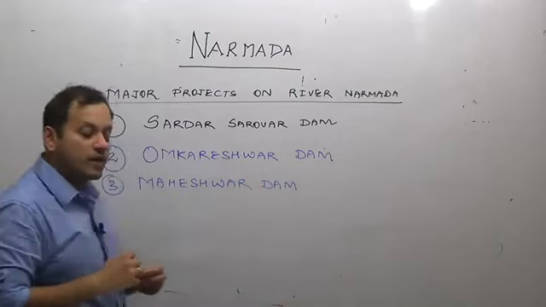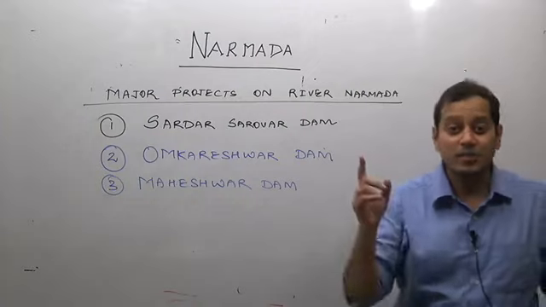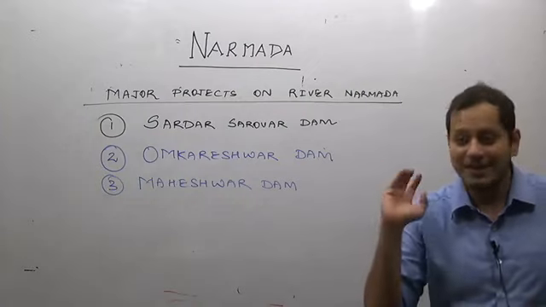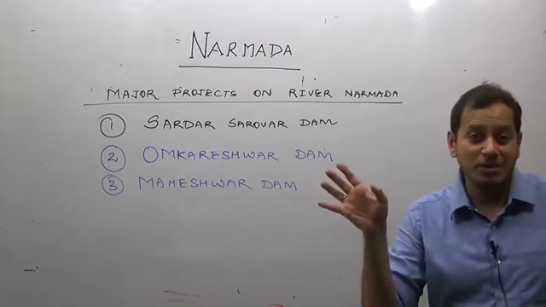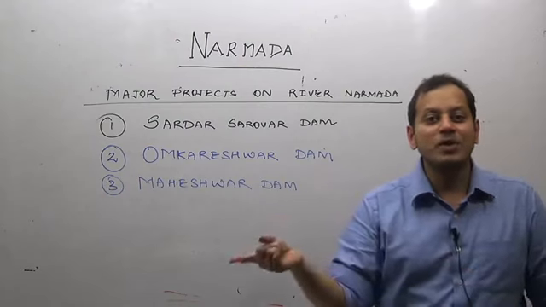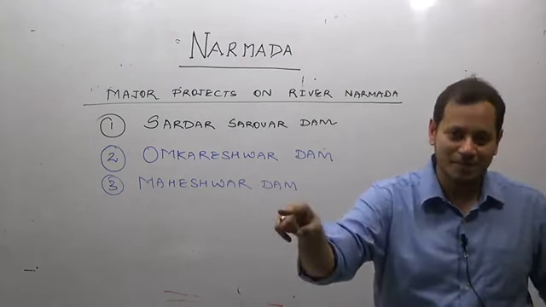So the Omkareshwar Dam and the Maheshwar Dam are located on river Narmada. That is why I said, remember, river Narmada is one of the seven holiest rivers. Why? Because of Lord Shiva's temples, Omkareshwar is a Jyotirlinga. So the two important projects, Omkareshwar Dam and Maheshwar Dam, are in Madhya Pradesh on the river Narmada.